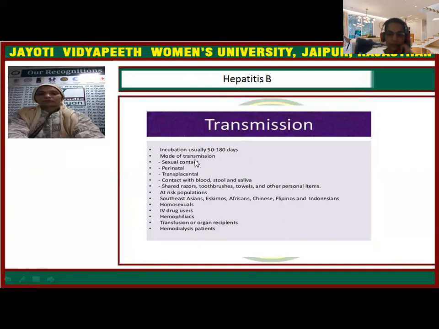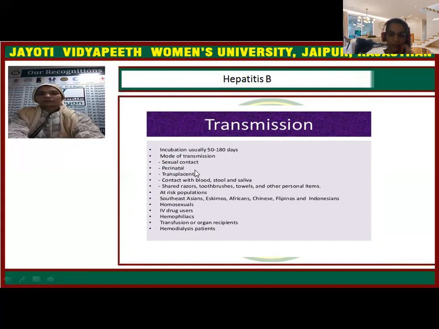Next one is other infections like hepatitis B, syphilis, and all other infections we will see in the next class. Now, hepatitis B. The incubation period is 50 to 180 days, and the virus is hepatitis B virus. Hepatitis B is also called Australian antigen, present in the blood because of this virus. So it is basically an STD.